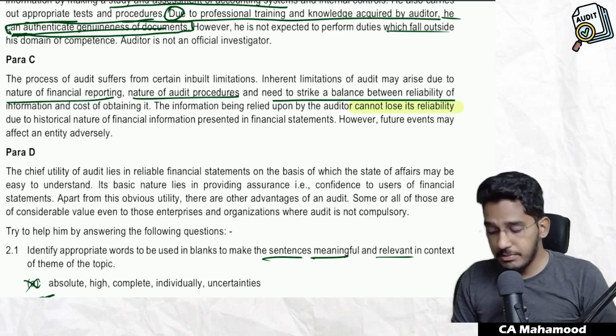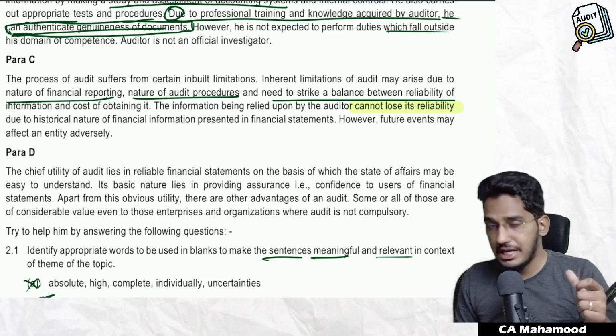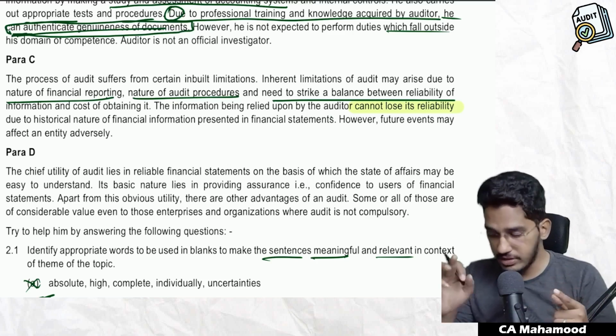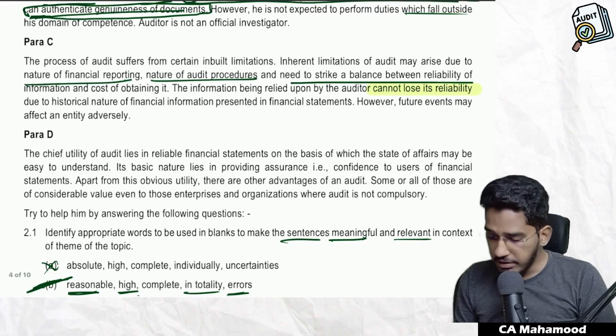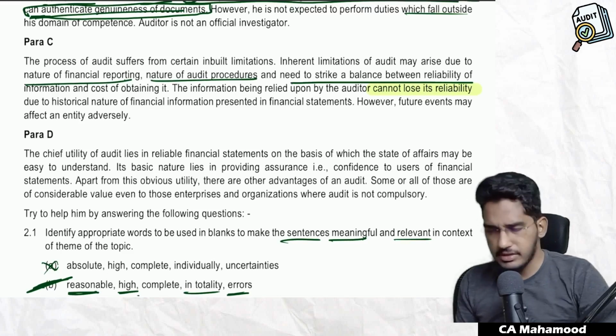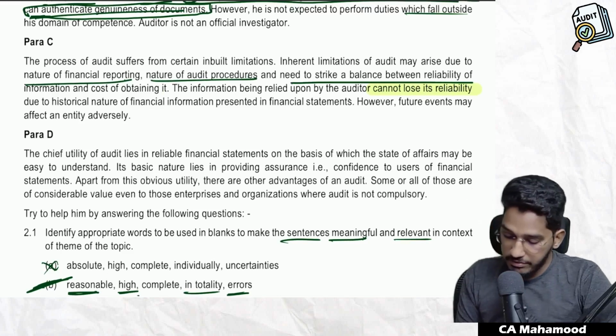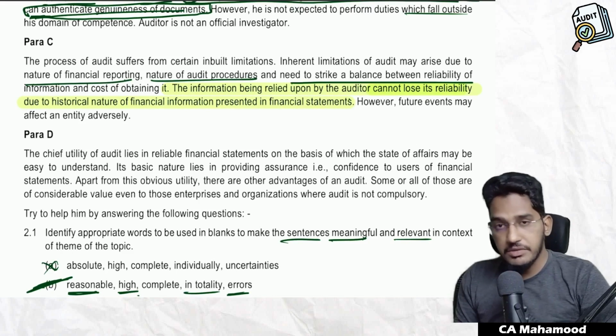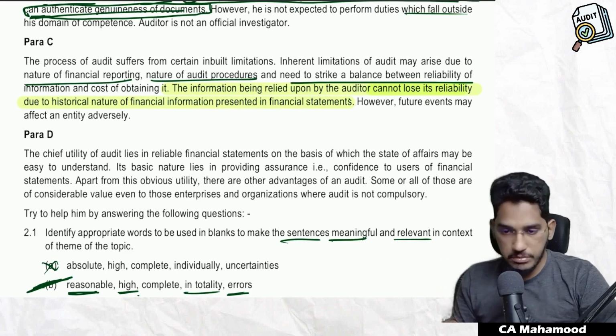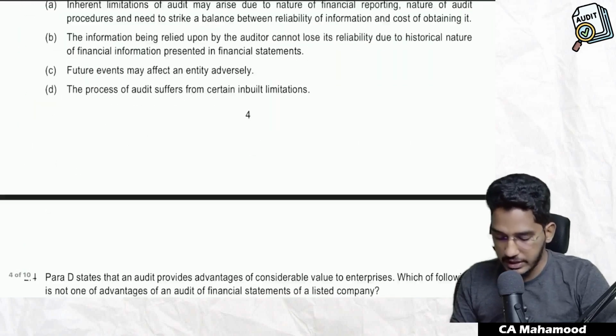But what statement are they telling? "Can't lose its reliability." This is actually wrong. The correct statement is it will lose reliability. However, future events may affect an entity adversely. This we agree. The only statement which we don't agree with is this one. They are telling information will not lose reliability, but in fact the information will lose reliability because of its historical nature.